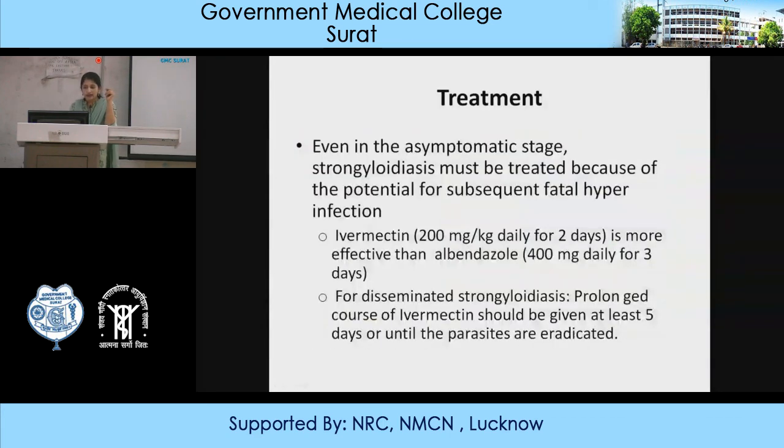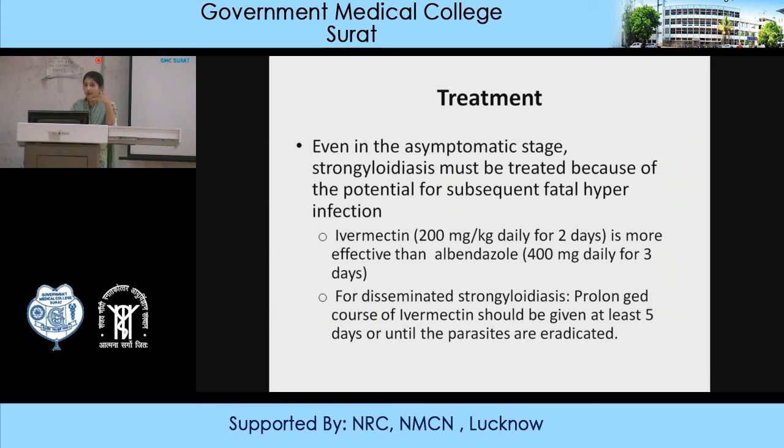Even in the asymptomatic stage, strongyloidosis must be treated because there is a potential for a subsequent fatal outcome like hyperinfection syndrome. Even if the parasitic load is very low, you have to treat this parasitic infection first, because it produces larvae, and larvae can go anywhere inside any organs. Ivermectin is more effective than albendazole.